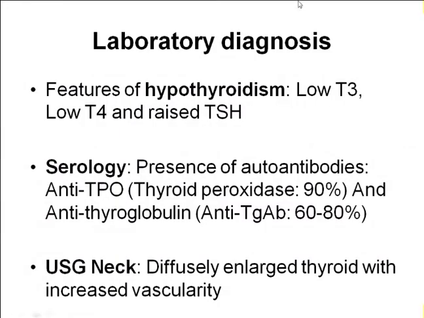So diagnosis, okay, the patient will come with features of hypothyroidism. So you will send for TFT. You will find that there is low T3, low T4. When T3 and T4 are decreased, TSH will be raised. Okay, sometimes it goes beyond 50, 60, 100 also, very high TSH. Then you also look for the presence of autoantibodies like anti-TPO and anti-thyroglobulin. If it is Hashimoto's, not necessarily 100%, but almost 90% of the cases show presence of autoantibodies, that is anti-TPO. And in 60 to 80% of cases, you can see presence of anti-thyroglobulin antibody.